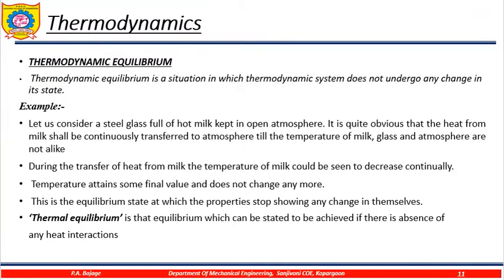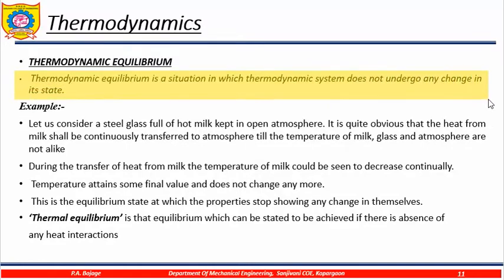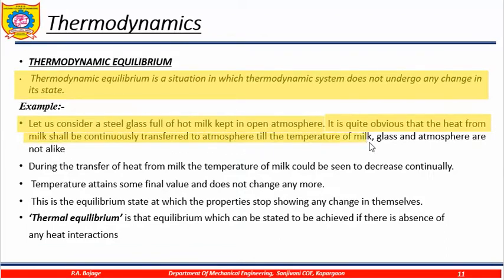Now explaining the thermal equilibrium in a little more detail. As we have discussed, in thermal equilibrium the thermodynamic parameters of the system do not change, or the temperature remains constant. Now with an example we will see. Let us consider a steel glass full of hot milk kept in an open atmosphere. It is quite obvious that the heat from the milk shall continuously be transferred to the atmosphere till the temperature of the milk, the glass and the atmosphere are alike.